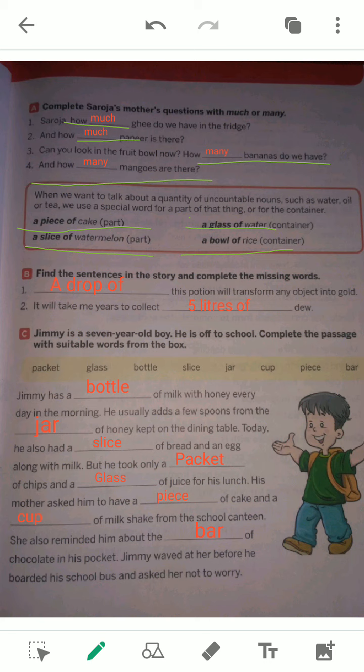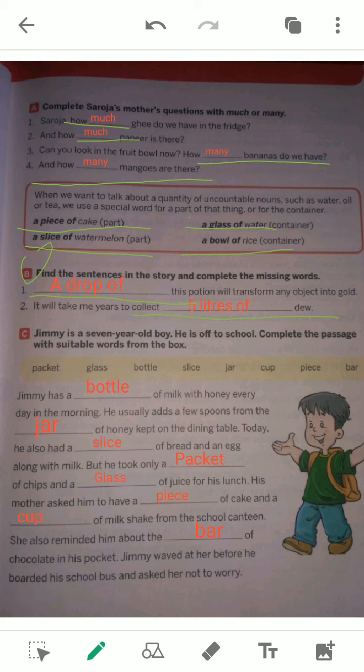Now come to part B here. We can find this in the text of your A Bottle of Dew story. This potion will transform any object into gold. You have seen that the sage said, a drop of this potion. It will take me years to collect what? 5 liters of dew. Okay. Now come to C.